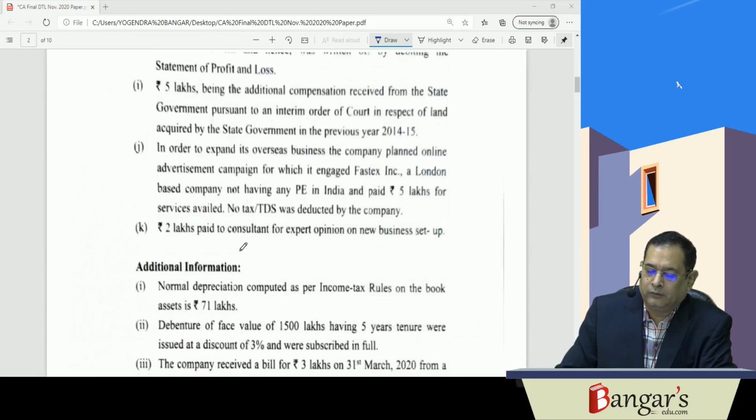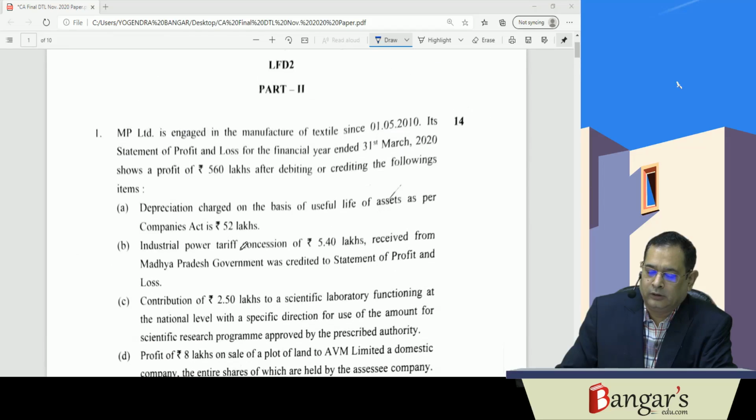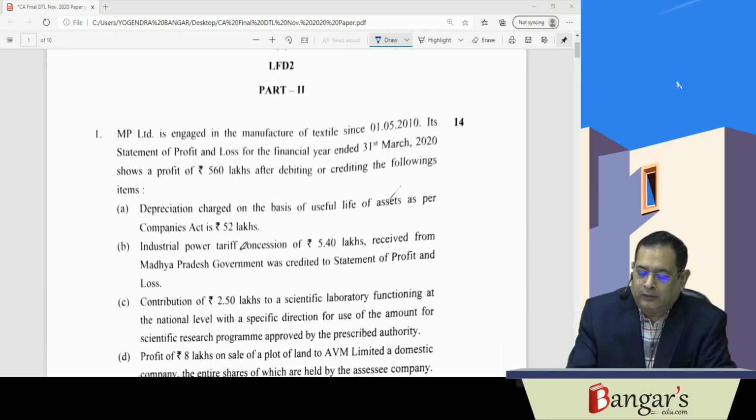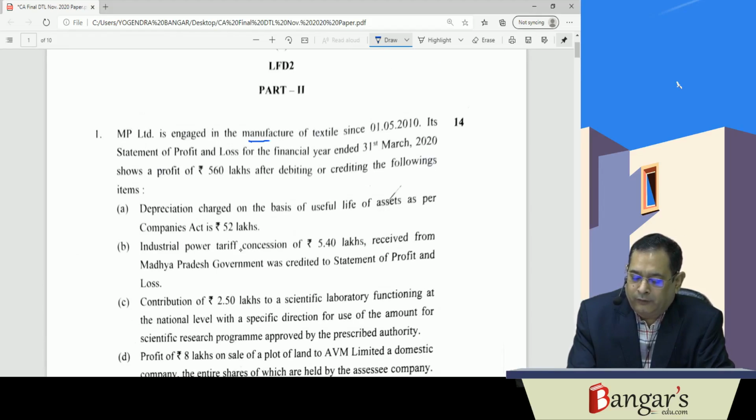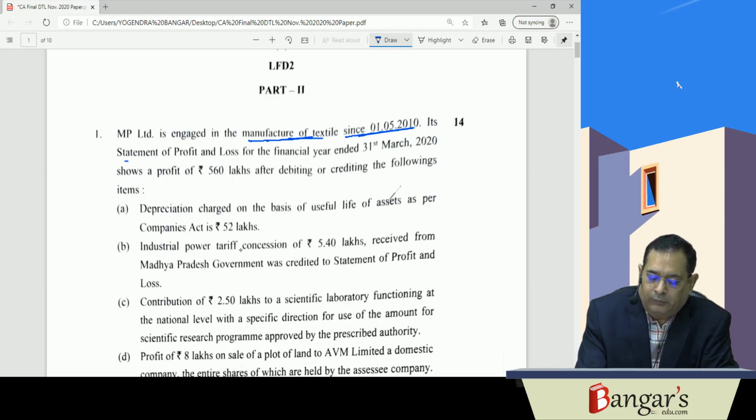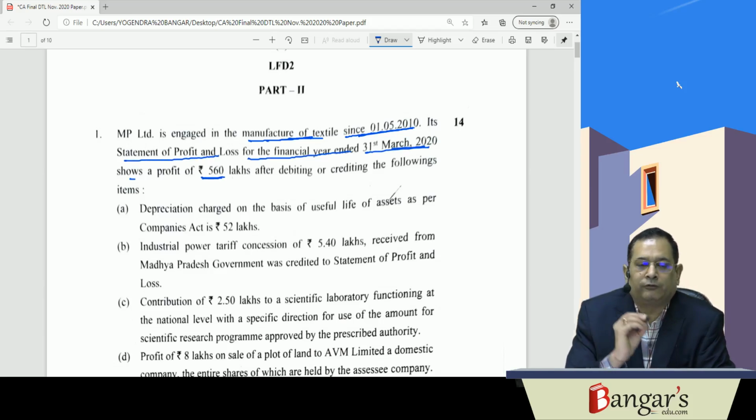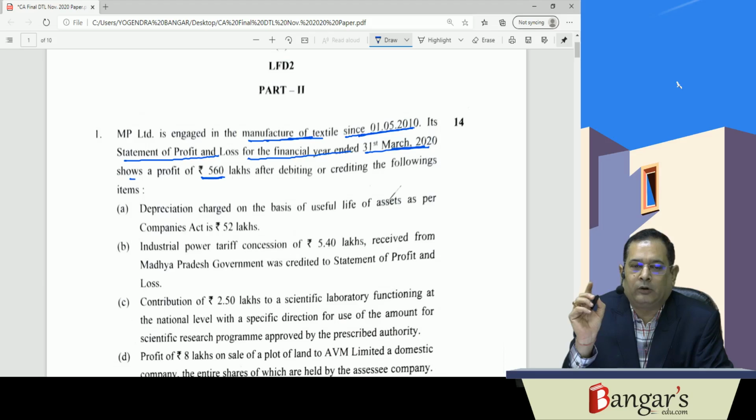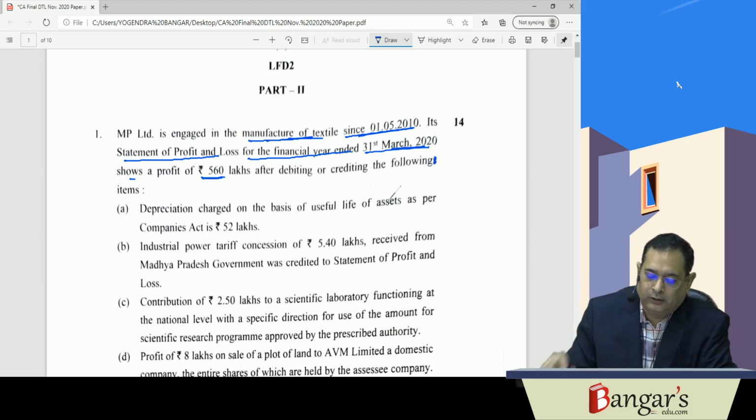And what the question states is, MP Limited is engaged in manufacture of textile manufacturing company since 1st of May 2010. Its statement of profit and loss for the financial year ended 31st March 2020 shows a profit of rupees 560 lakhs after debiting or crediting the following items.